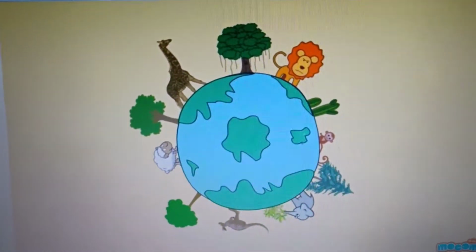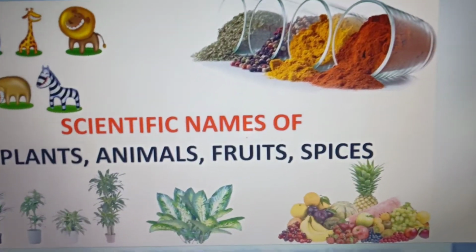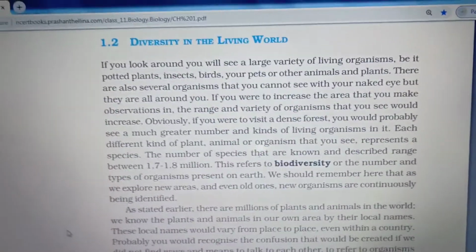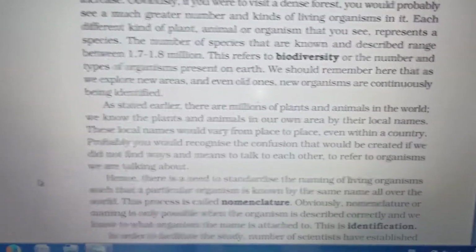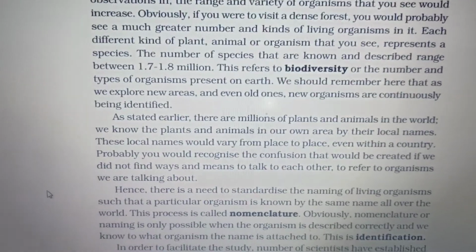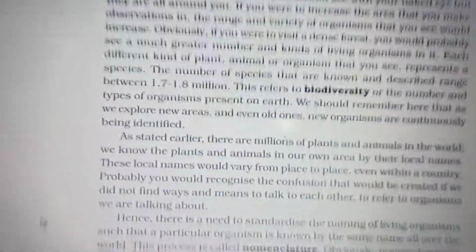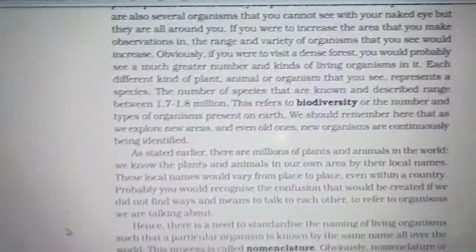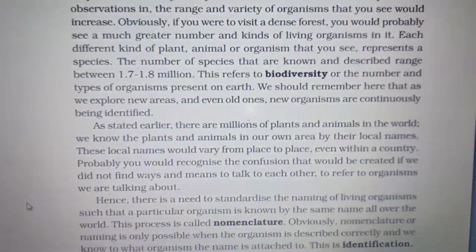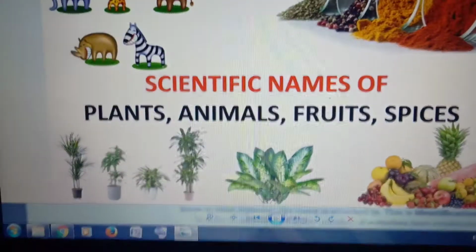There are millions of plants and animals in the world. We know plants and animals in our own area by local names in our mother tongue, and these local names vary from place to place. Hence, there is a need to standardize the naming of living organisms, that is, scientific names.